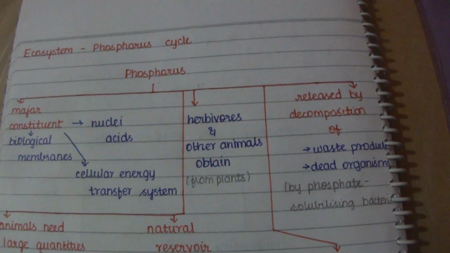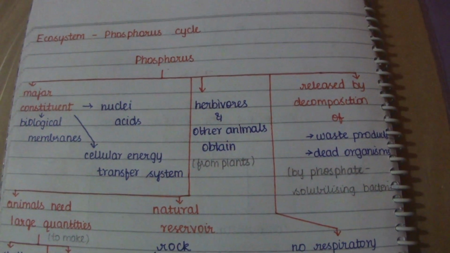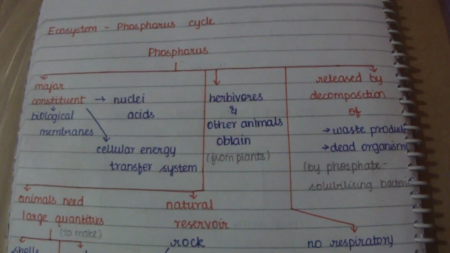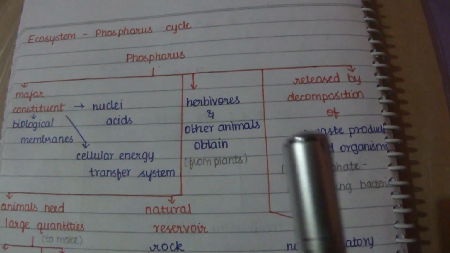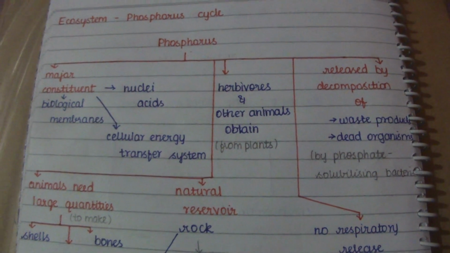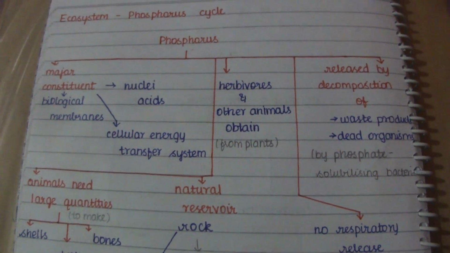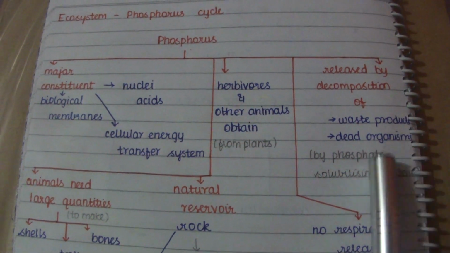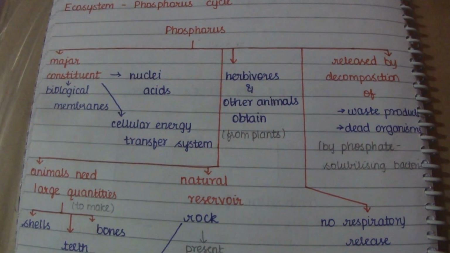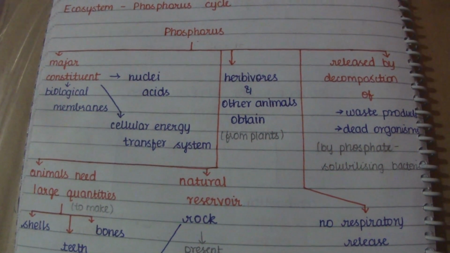The next is release through the decomposition of waste products and dead organisms. When the waste products and dead organisms are decomposed by the bacteria called phosphate solubilizing bacteria, phosphorus is released.